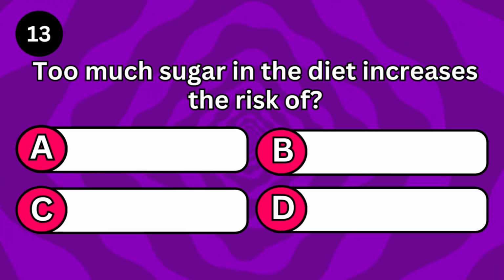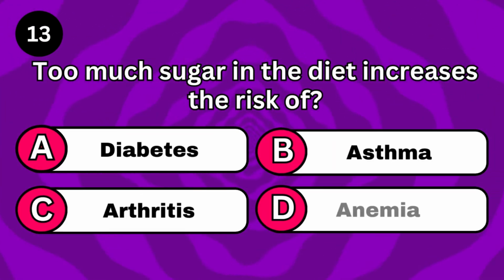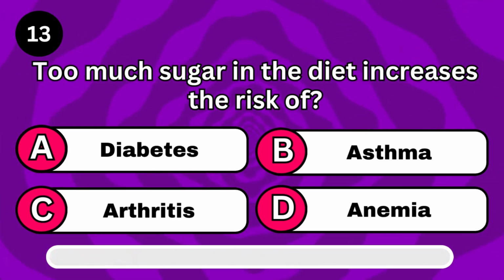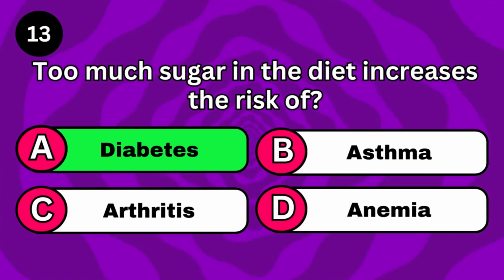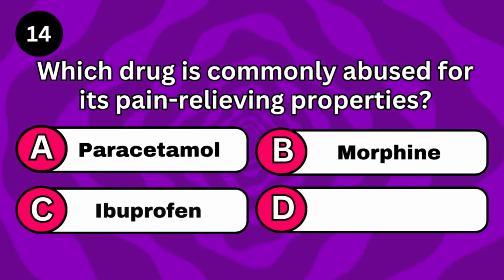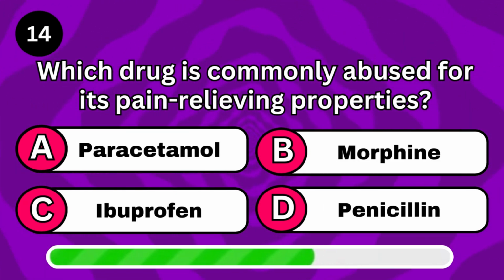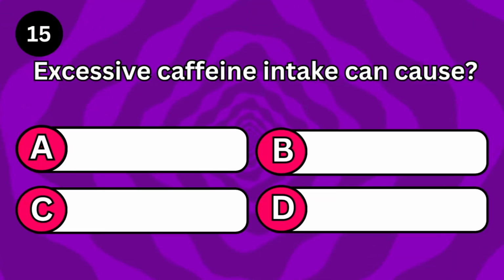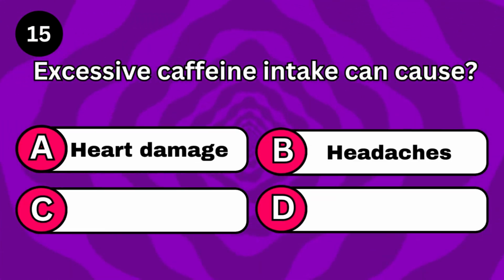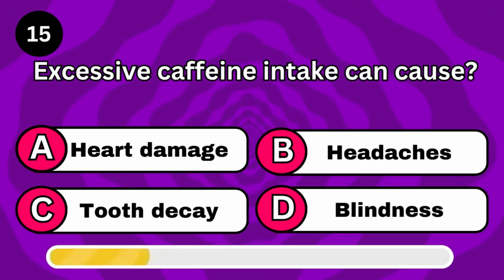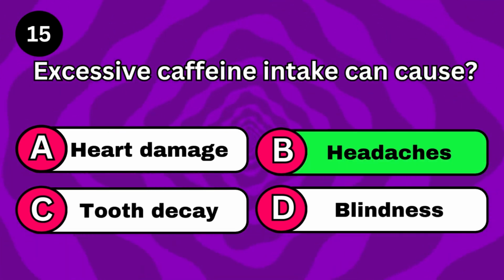Too much sugar in the diet increases the risk of diabetes. Which drug is commonly abused for its pain-relieving properties? Morphine. Excessive caffeine intake can cause headaches.